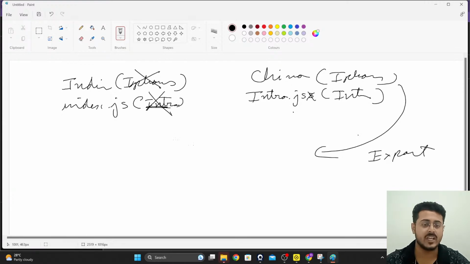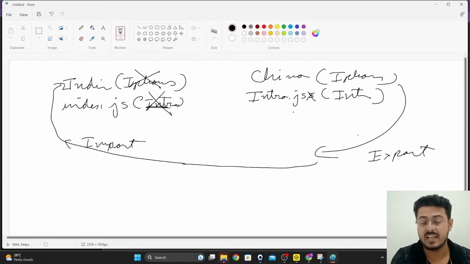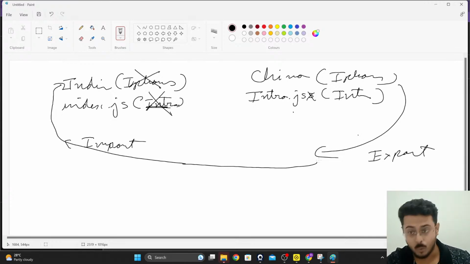You tell China to export the iPhones, and you tell India to import those iPhones. That is how you make sure that iPhones are available in India. China has to export the iPhones that it has and India has to import them so that it is able to use them.